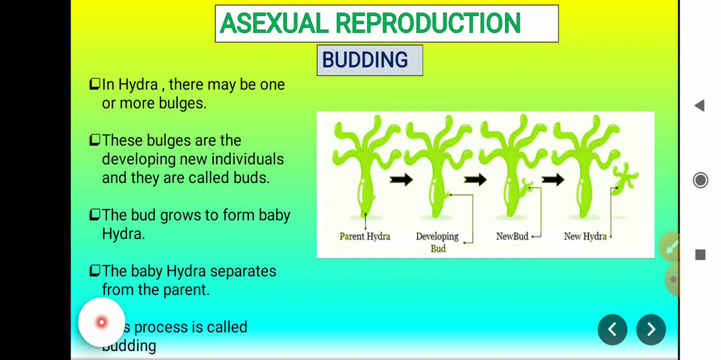Asexual reproduction is a type of reproduction in which only a single parent is involved. So, budding. Let's see an example of budding. In hydra, there may be one or more bulges. You can see here this is a parent hydra and here there is a bulge coming out. It looks like a bud. These bulges develop into new individuals and they are called buds. The bud grows to form a baby hydra. So this is a baby hydra. The baby hydra separates from the parent and this process is called budding as the new hydra is formed from a bud.